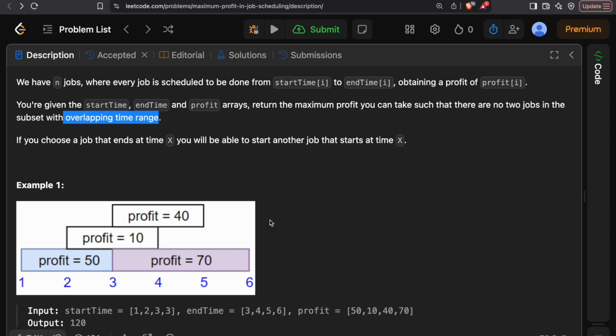Because if we wanted to maximize that, all we had to do is sort the whole thing with the help of end time. So we get the maximum number of jobs that are ending first, and then we can just sum the profit of those jobs. But we can't do that over here because it's overlapping, and in this overlapping case we have to make a choice whether to pick that job or whether to skip that job, right? So when that concept comes where we have to pick, it's either this or that, then the concept of dynamic programming comes.